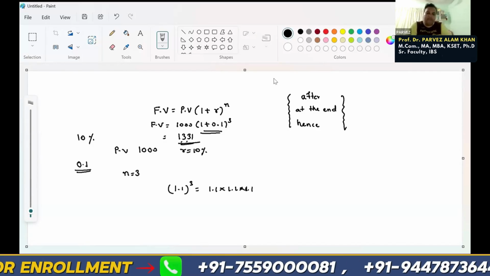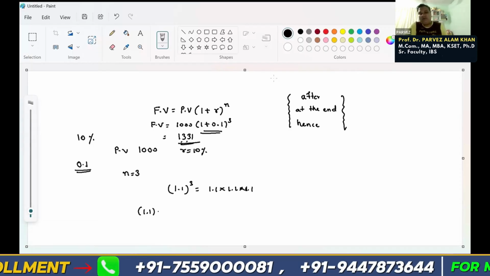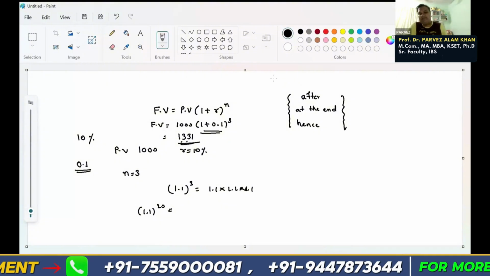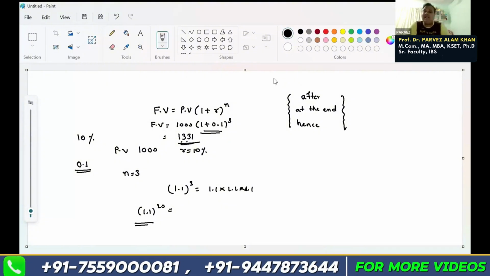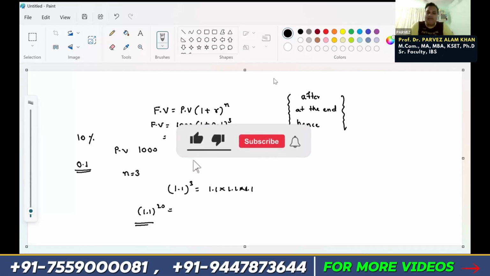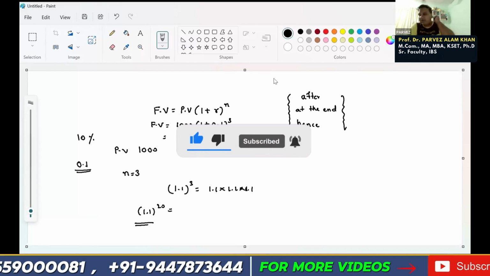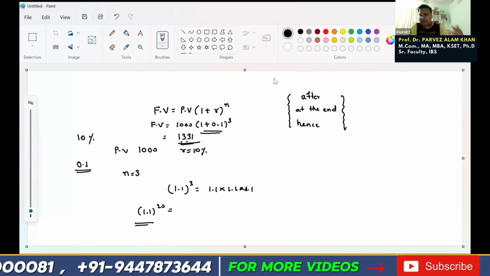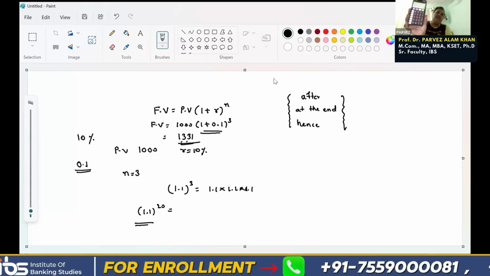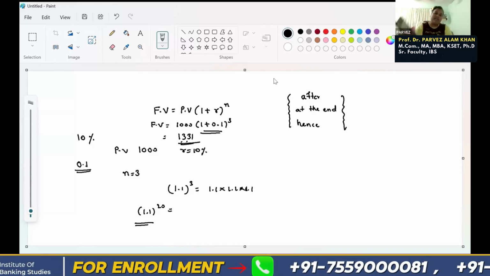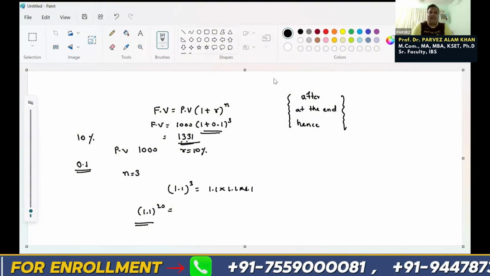Okay. But suppose the power is more, like 1.1 to the power 20, something like that, then how are you going to calculate, right? So I hope everybody has a normal calculator. If somebody does not have one, they can download an app also, like Citizen Calculator, on their mobile. In your mobile you can download a Citizen Calculator-like app, and it will give you this. So how can you calculate, right?